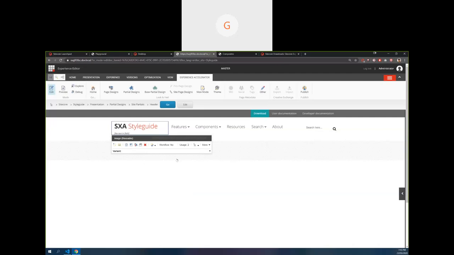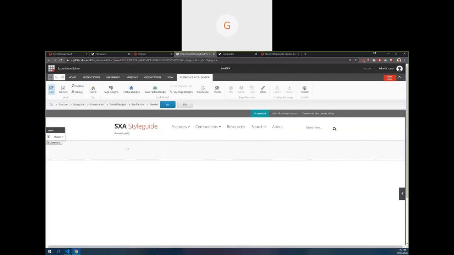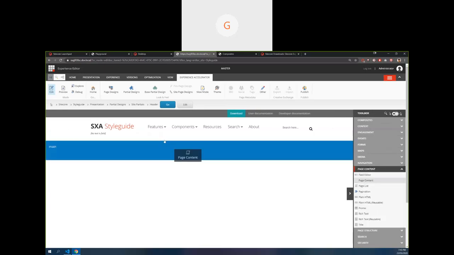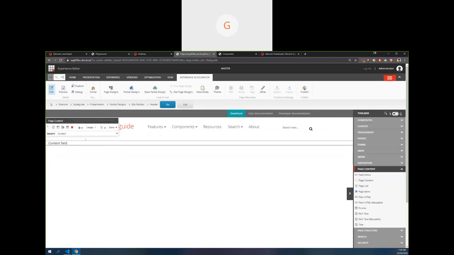And also, if you want to add, there is some main placeholder, right? We get some common placeholders which are header, footer, and main. And we can drag and drop some components here. If you want it to be part of this header partial design, we can just drag and drop the page content. So page content will need some content field, so it will refer to that. If you want to change the rendering variants, we can change.